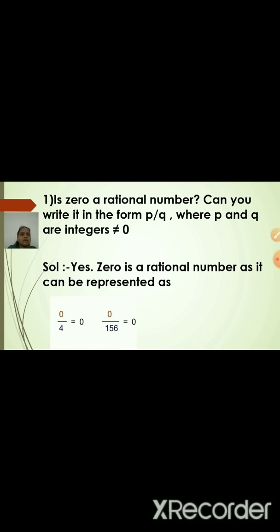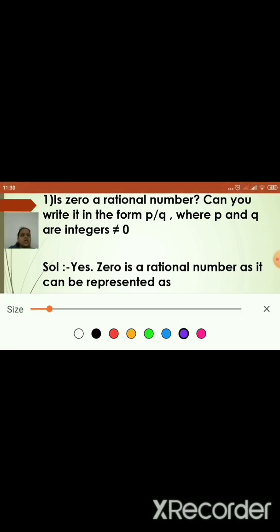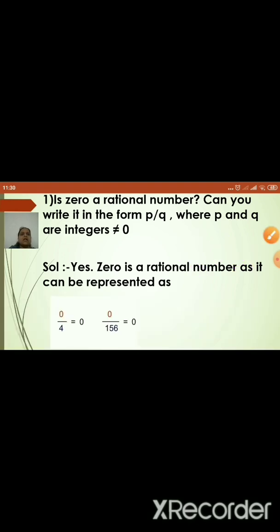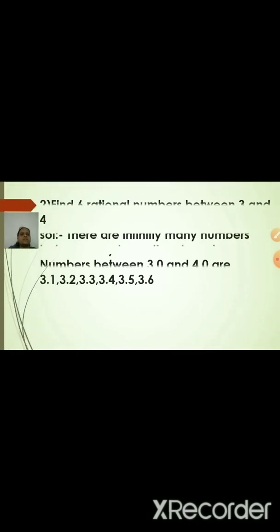Don't get confused over here with the definition. 0 upon any number is a rational number, but if you write any number upon 0, then it is not a rational number. It cannot be a number at all. So the denominator cannot be 0, but the numerator can be 0. 0 upon any number is always 0. Therefore, 0 we can call a rational number. Let us see the next one.